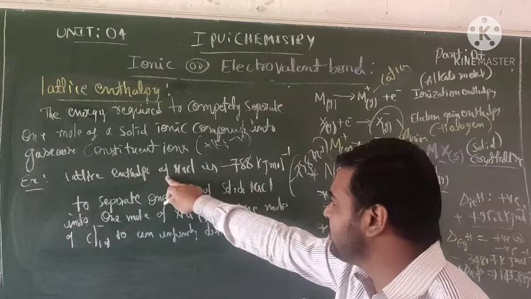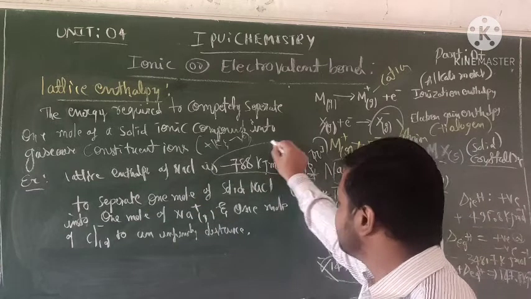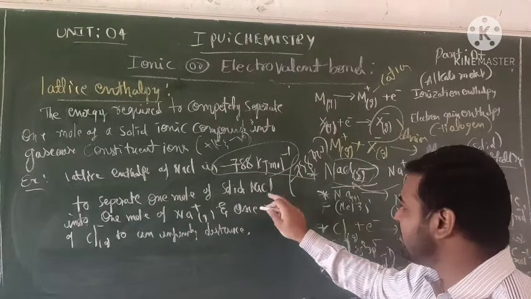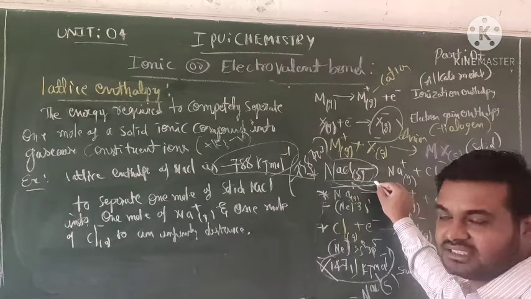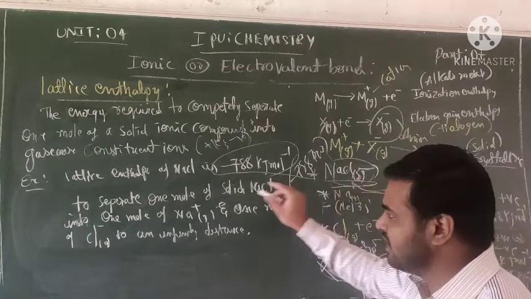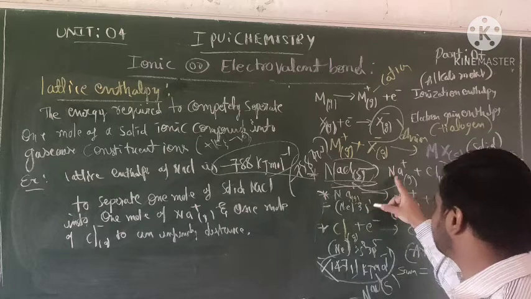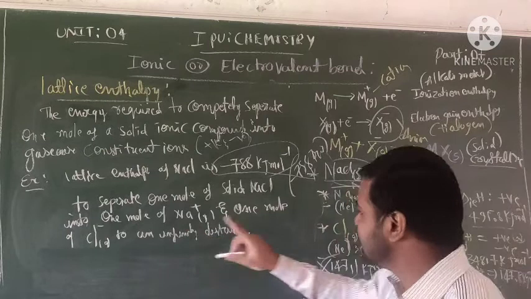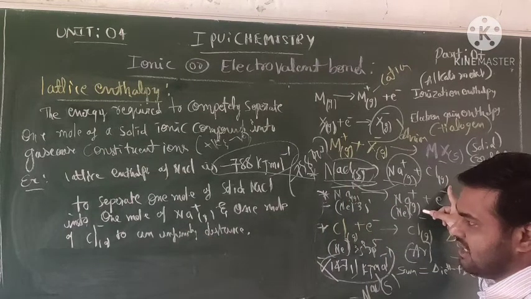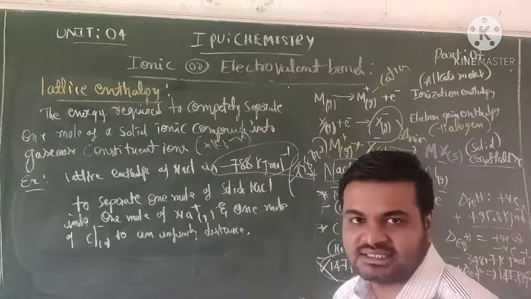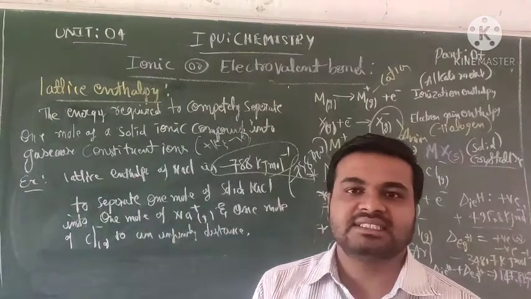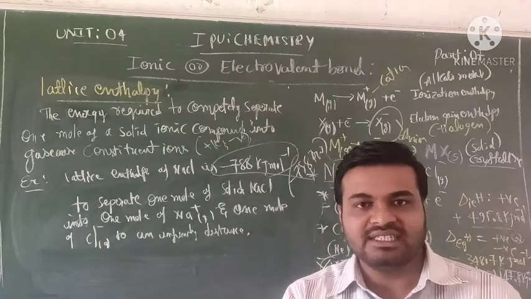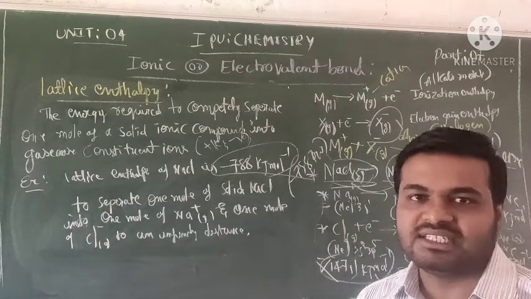Okay. One example of the same thing: the lattice enthalpy of NaCl is how much? Minus 788 kilojoules per mole to separate 1 mole of solid NaCl, a solid ionic compound, into 1 mole of gaseous Na+ and 1 mole of gaseous Cl− at infinite distance. Okay, this is about lattice enthalpy. Lattice enthalpy is completely separating an ionic solid compound into constituent ions.